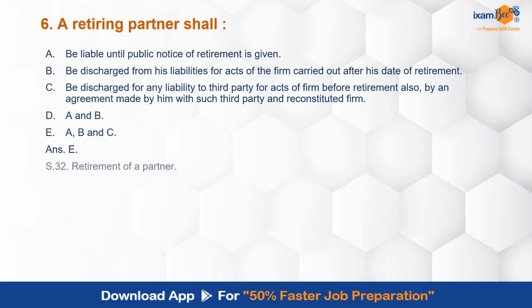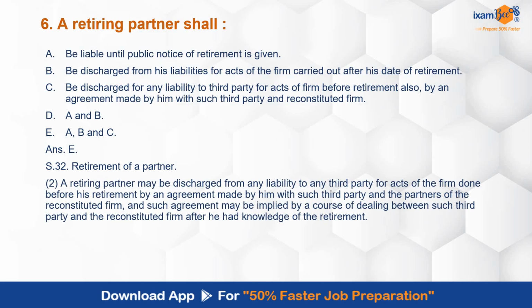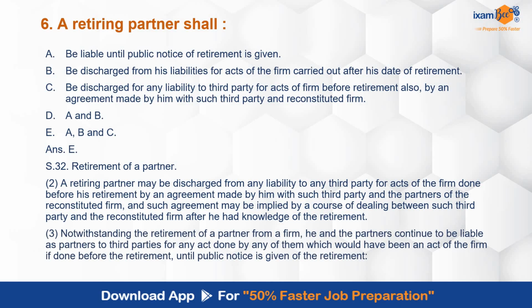It is actually a mandate. Section 32 provides for retirement of a partner and it covers all these points in clause 2 and clause 3. उसने public notice भी देना है and he will be discharged from the liabilities of the firm which are carried out after this date of retirement. पहले की डेट के जो भी activities है, for that he will continue to be liable, and his liability to third party for acts of the firm before retirement also he will be liable, but by an agreement he can discharge himself with that third party and the reconstituted firm. ये agreement होना जरूरी है. This is also an important point.